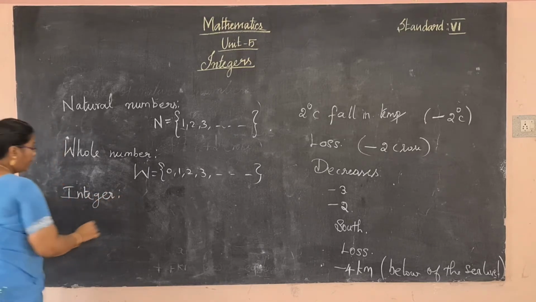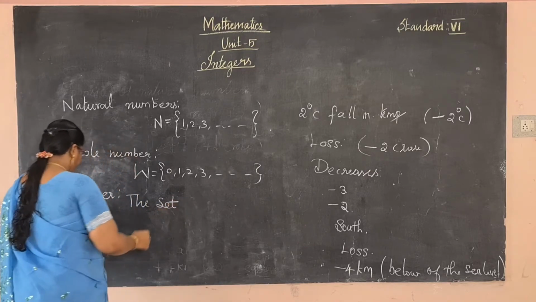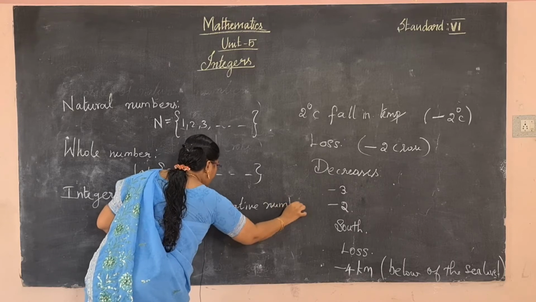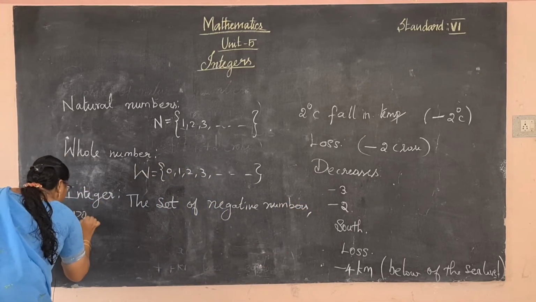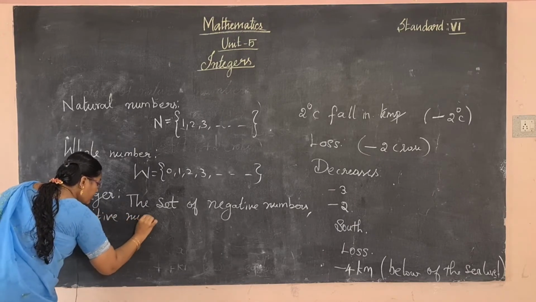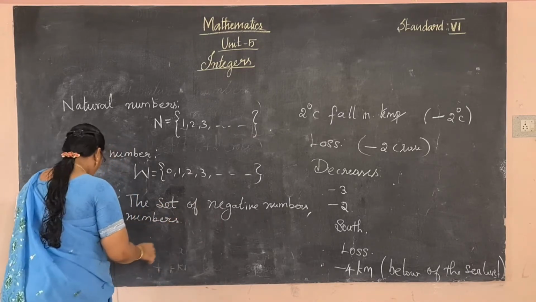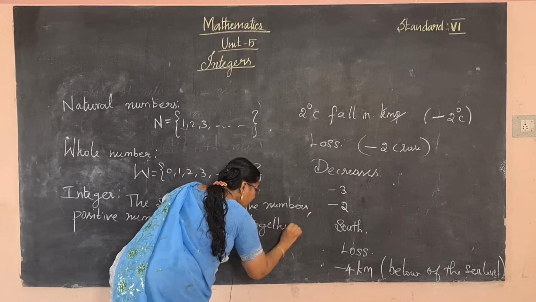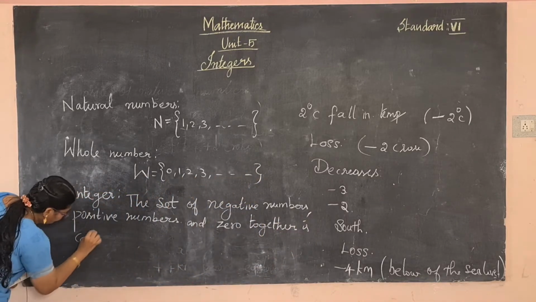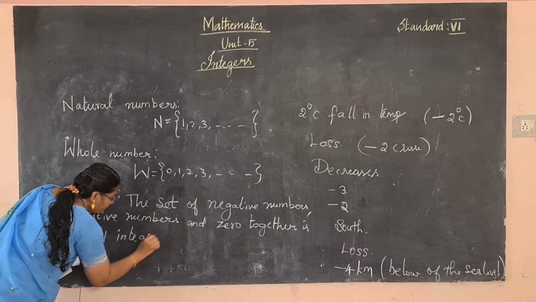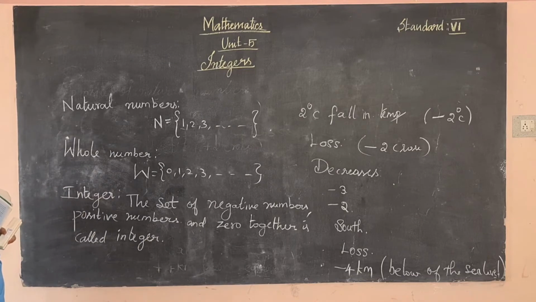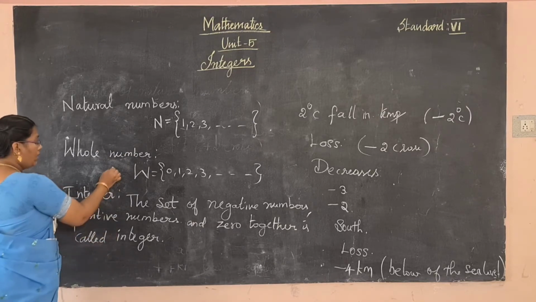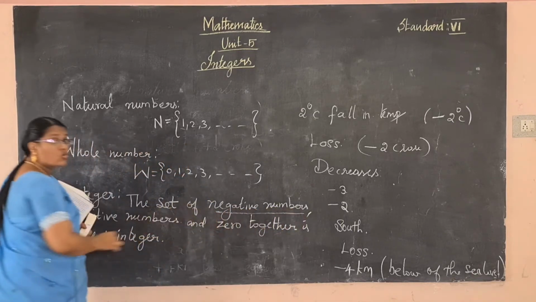The set of all negative numbers, positive numbers, and 0 together is called integers. In other words, the whole numbers together with negative numbers are called the integers.